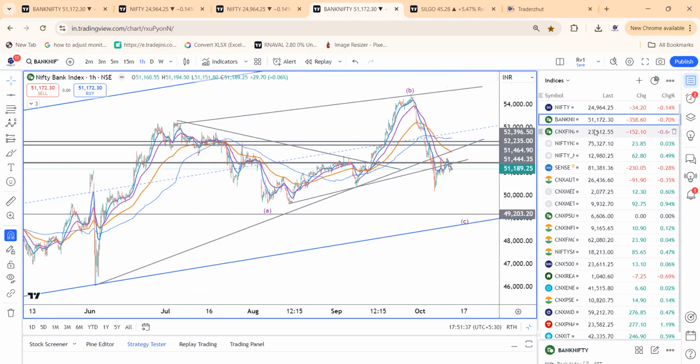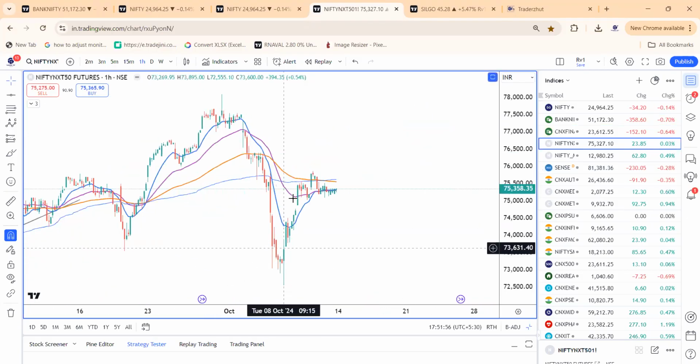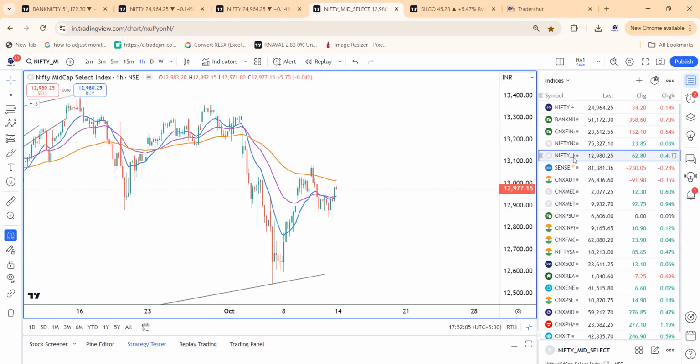What about the Midcap Nifty? Even on the wave counts front, we have discussed an irregular flat. As of now, until the trend line is broken, let's see. Nifty Next 50, a bullish count is seen here. After that, a 3-wave kind of decline, 5-wave advance is what is witnessed. Midcap also, we are seeing that similar kind of impulse advance. Midcap is holding strong. In fact, relatively, the range can be 12,800 to 13,100 for Midcap Nifty, plus or minus 50 points.